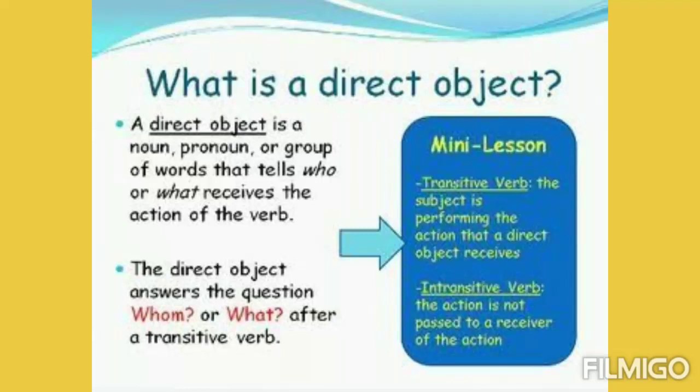Now coming to the definition of direct object, it can be a noun or a pronoun or a group of nouns or pronouns and answers the question what or who. The direct object answers the question who or what after a transitive verb. So transitive verbs must have a direct object with them.